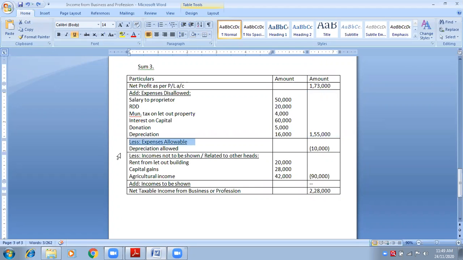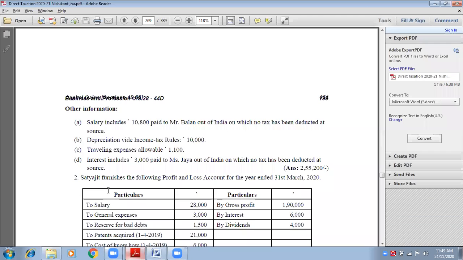Where do we need to find it? Adjustments, ma'am. So let us look at adjustments. See, salary paid to Mr. Balan was to be disallowed. Okay, we have done it. Depreciation is 10,000. Yes, this is to be allowed.